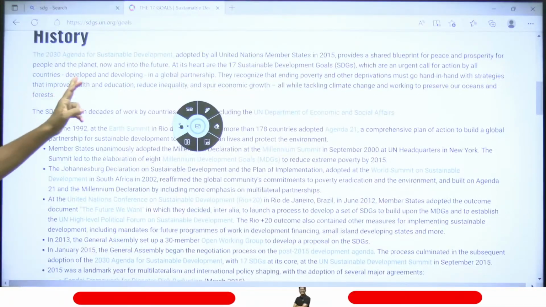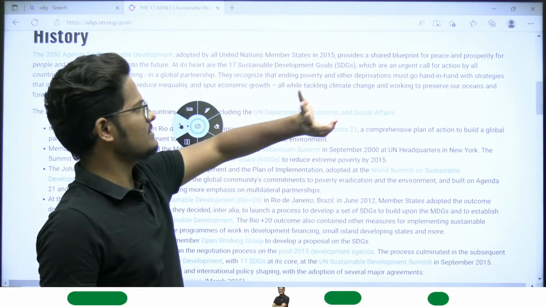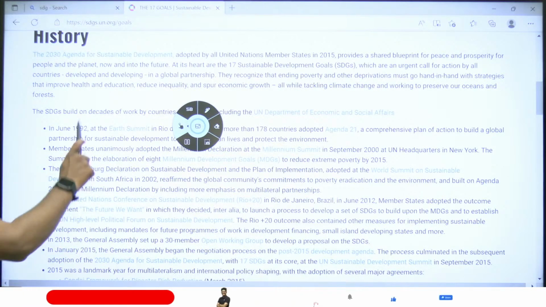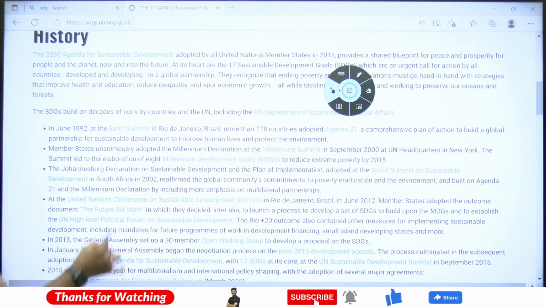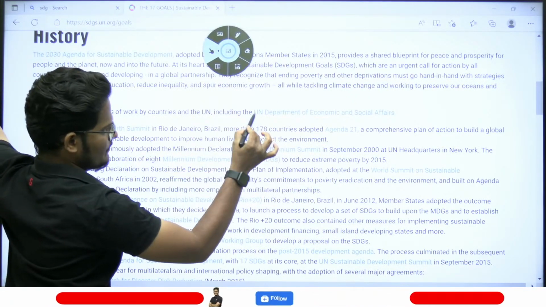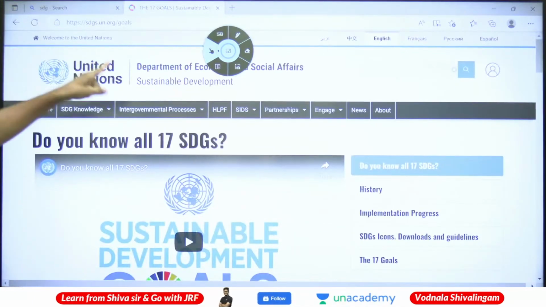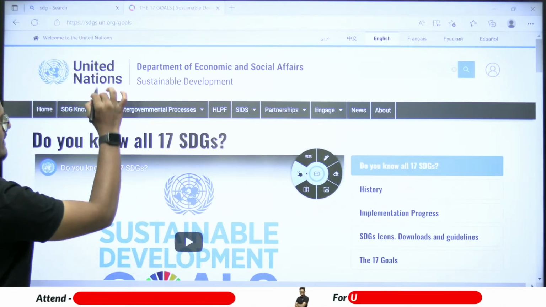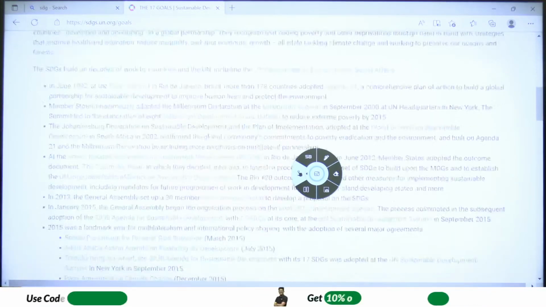The 2030 Agenda for Sustainable Development was adopted by United Nations member states in 2015 as a blueprint for peace and prosperity for people and the planet. 17 SDGs were called for, and you can see the SDGs built on decades of work by the countries and the United Nations, including the United Nations Department of Economic and Social Affairs. That is why the United Nations will be there on top for the SDGs.